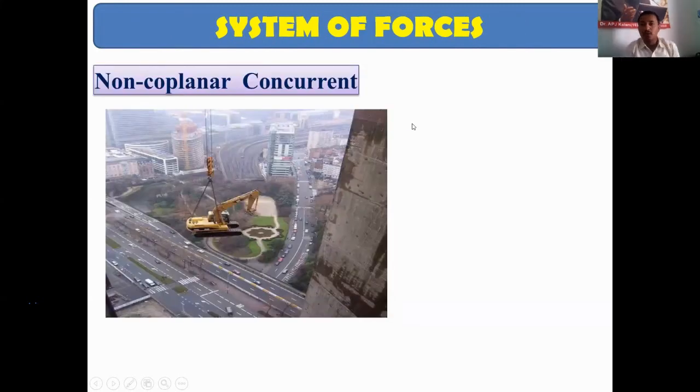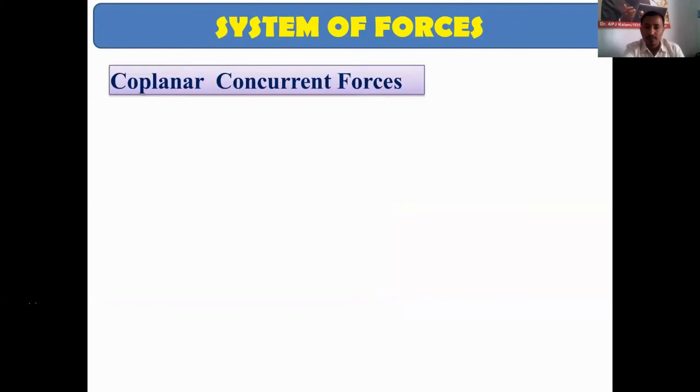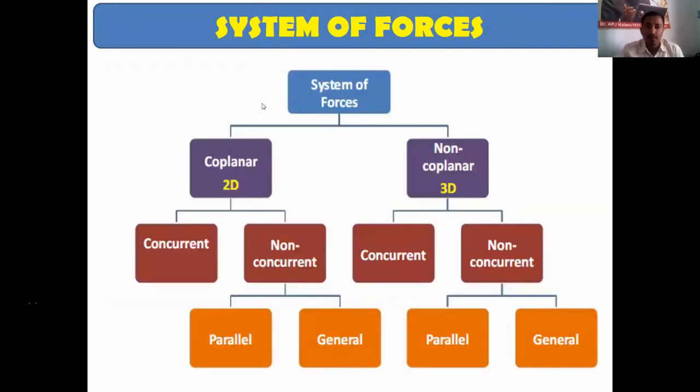So this is about the force system. In simple terms, I will explain once again. Keep in mind that concurrent means passing through a single point. Coplanar means the forces should be on a single plane.